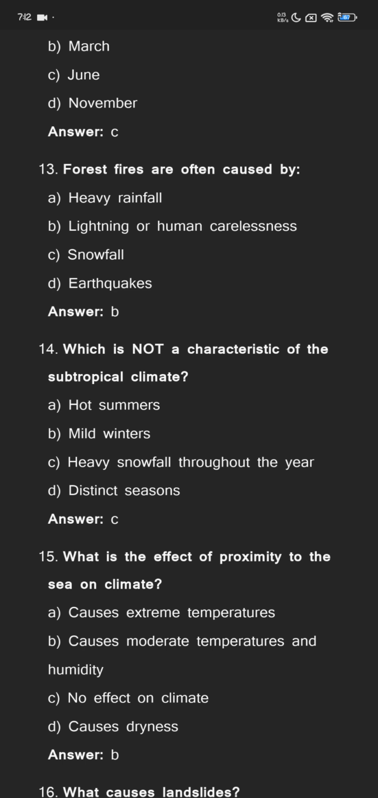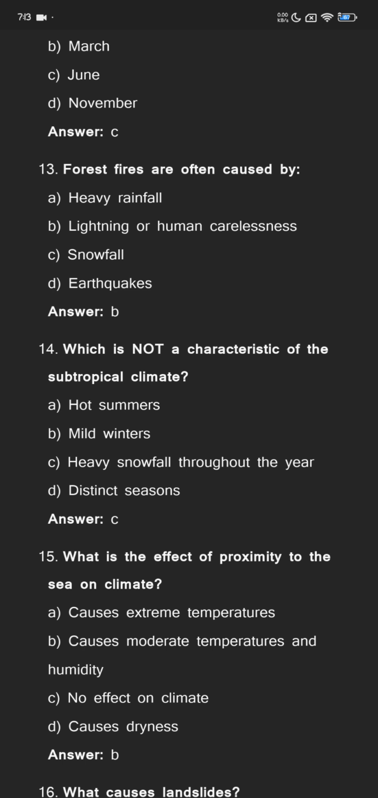Which is not a characteristic of the subtropical climate? Hot summers, mild winters, heavy snowfall throughout the year, distinct seasons. The answer is heavy snowfall throughout the year.